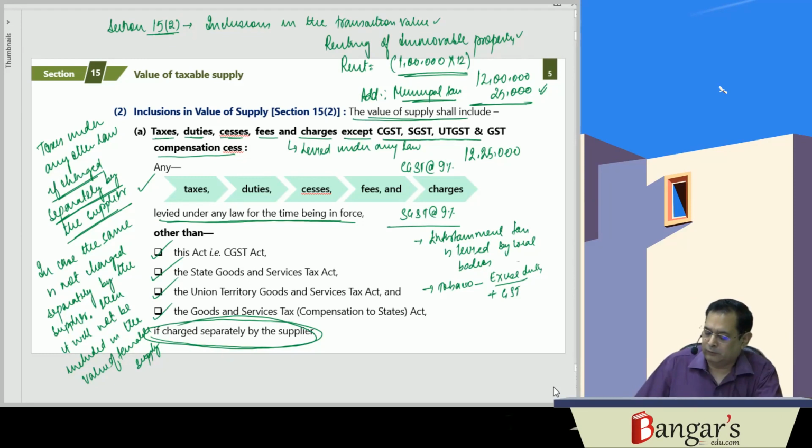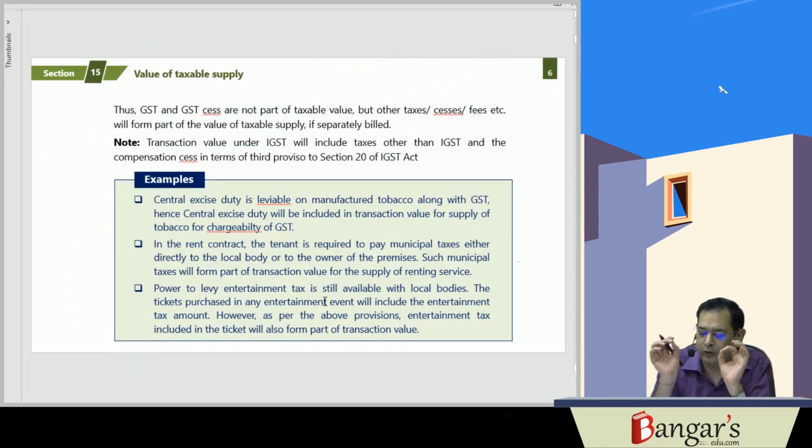Now it has been specifically given in a circular that TCS under income tax law will not be included for valuation purposes. What is included, as I have already told you, central excise duty will be included. In a rent contract, if the tenant is required to pay municipal taxes, the same will be included. In case of the power to levy entertainment tax, the same is still available with the local bodies. And in case the tickets are purchased for an entertainment event, it will also include the entertainment tax amount. However, as per the above provisions, if entertainment tax is included in the ticket, the same will form part of the transaction value.